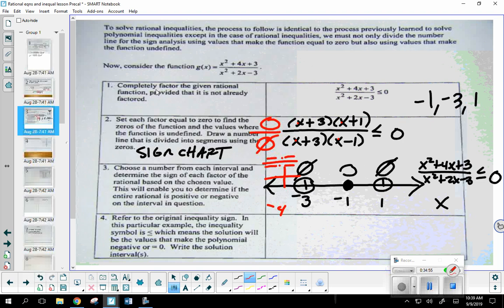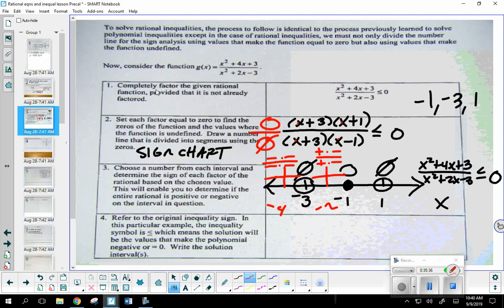Okay. Sandra, I need a number between -3 and -1. -2. Perfect. And I'm going to do the same thing. Okay. There's my division bar. -2 plus 3, positive. -2 plus 1, negative. -2 plus 3 is another positive. And then -2 minus 1, that's a negative. Again, I have two symbols above, two below, just like my factored version. I'm just recreating it here with signs. What would this one be? Okay, a negative over a negative is a positive.